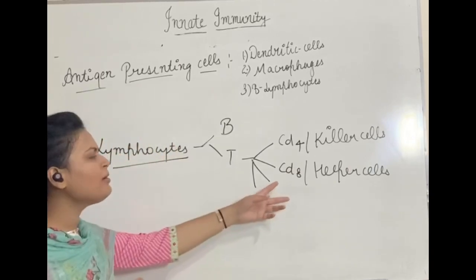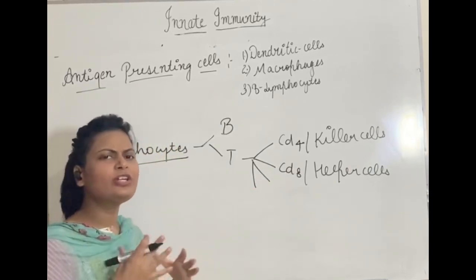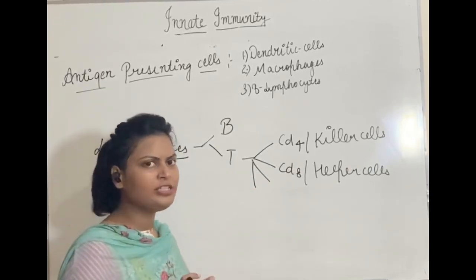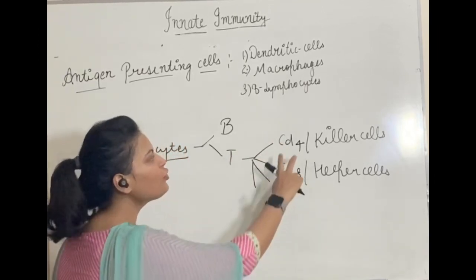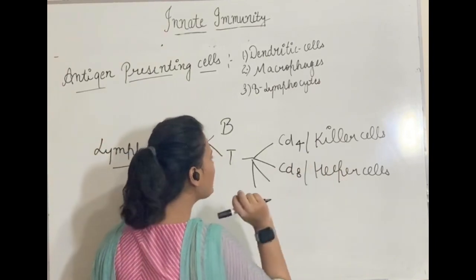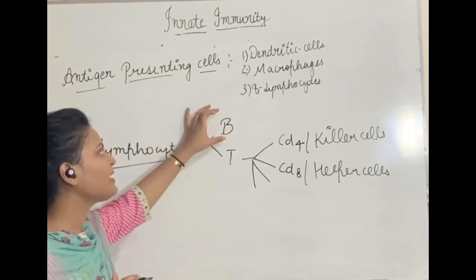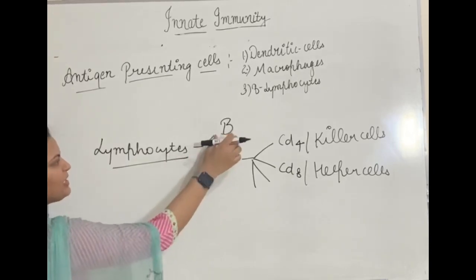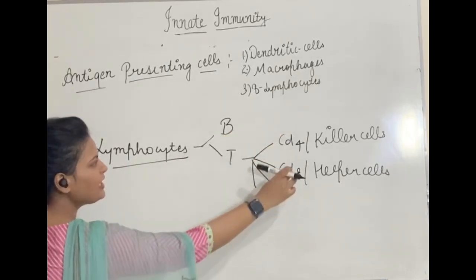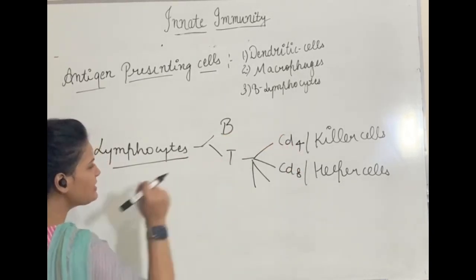And the third type is memory T cells, and we will take these types later on in detail. Okay, but now just concentrate on CD4 and CD8. CD4 is called killer cells, CD8 is called helper cells. And the second type is B lymphocytes. So lymphocytes are basically of two types, B and T. T is further of four types, but we are taking CD4 and CD8 here.